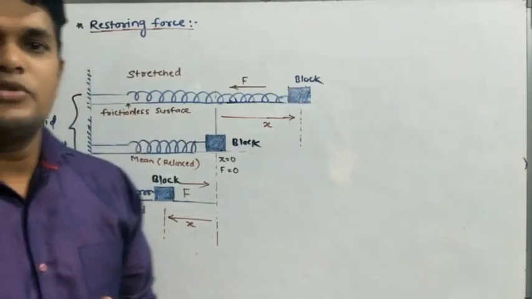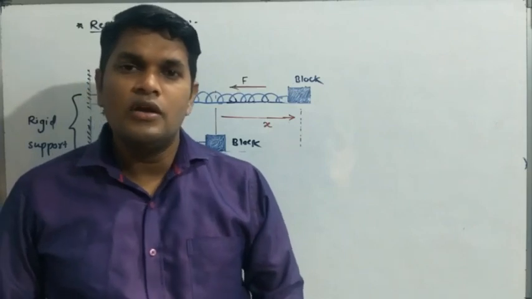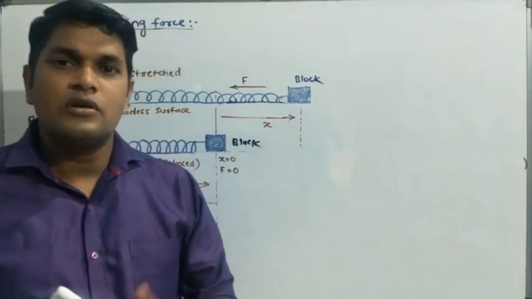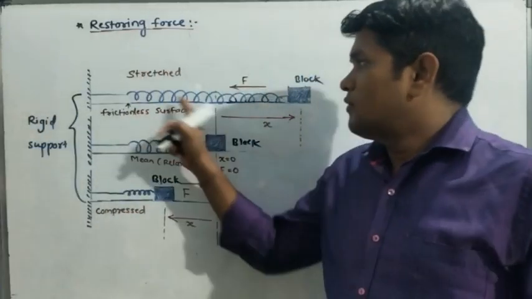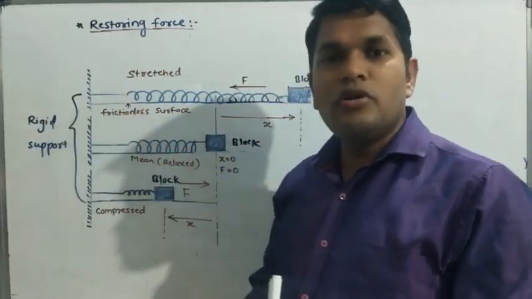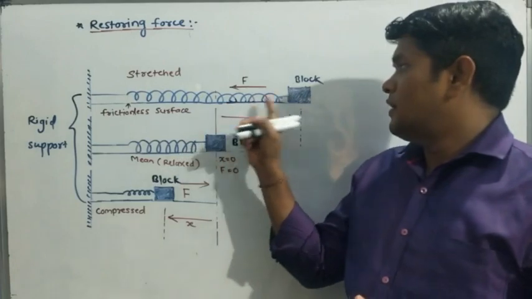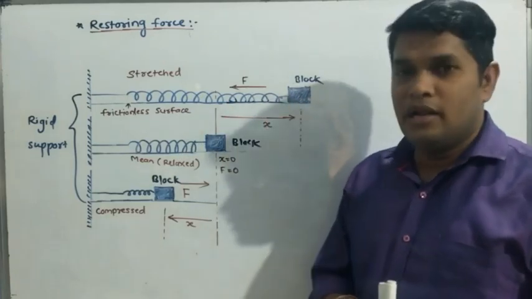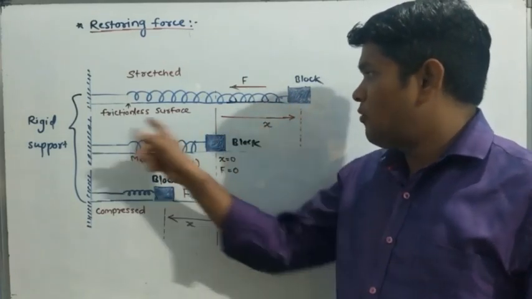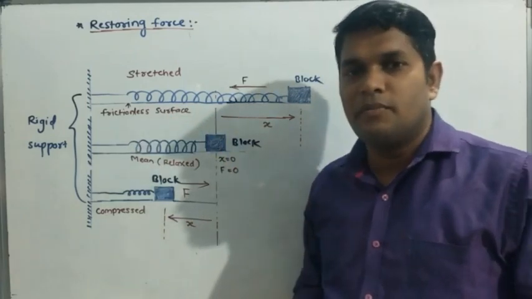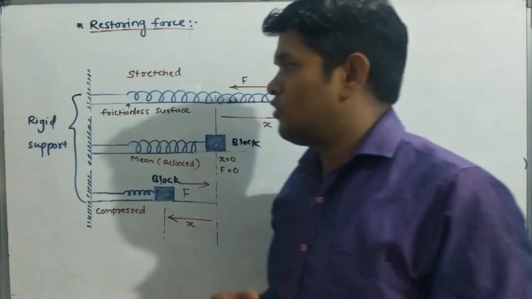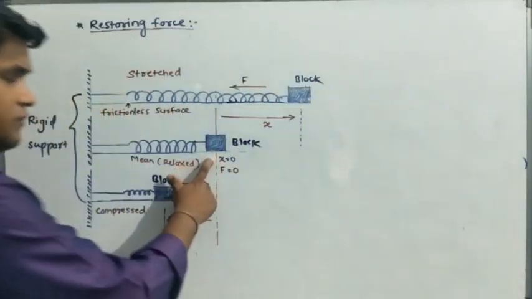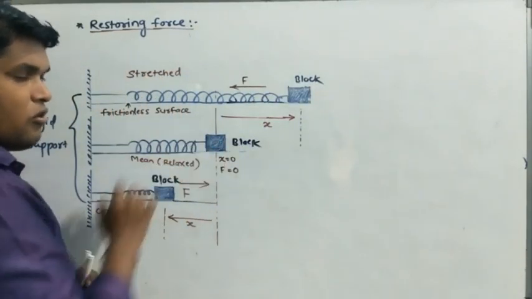The next concept is restoring force. To understand restoring force, we have to consider the example of a spring. So here is a spring. One end of the spring is connected to a rigid support and the other end is connected to a metal block. The spring and metal block are kept on a frictionless surface, meaning the friction between the block and surface is very small, nearly equal to 0. Consider the case when the block is not displaced.